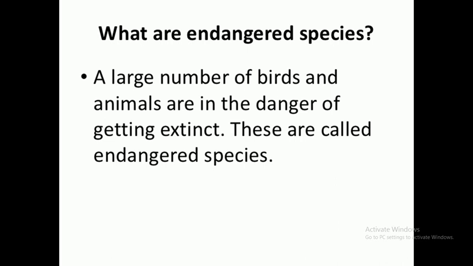After the types of vegetation, we will now discuss the endangered species and wildlife of India. What do you mean by endangered species? Endangered means those which are near extinction. There are so many varieties of plants and animals which are near extinction. After some time, they may be finished if we do not protect them and do not conserve them. Such species which are near extinction are known as endangered species.